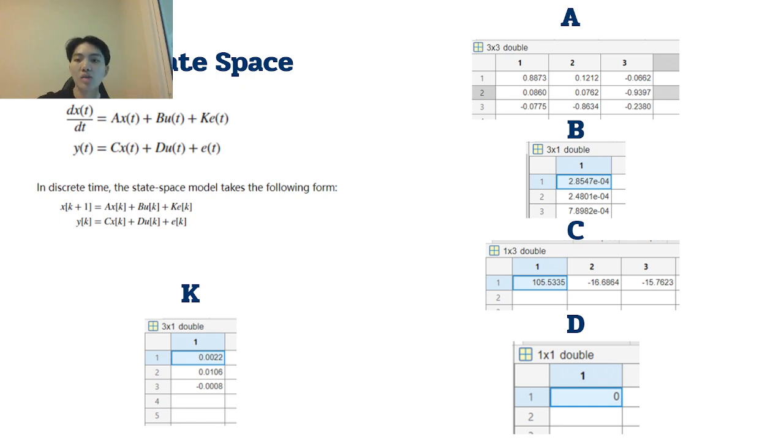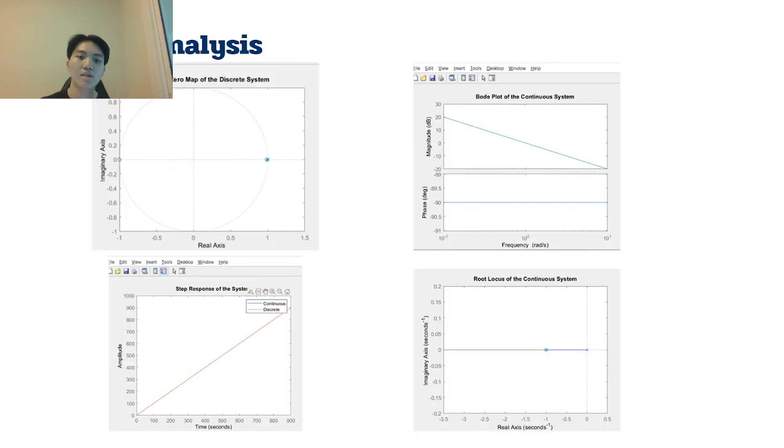It's going to be a 3 by 3 matrix right here, and B is 3 by 1 right here. The value is going to adjust depending on the input that we give it, and we have C, D, and K, or everything that we want to make a state space equation.